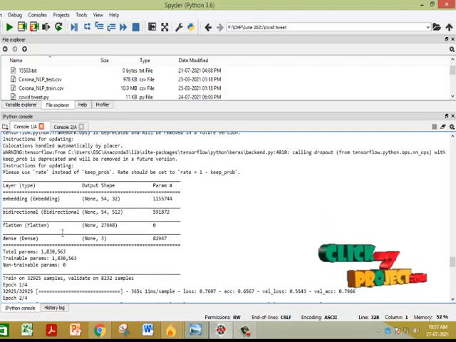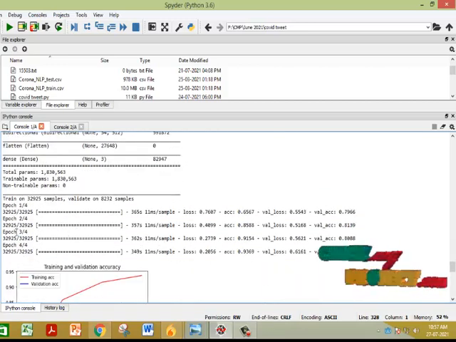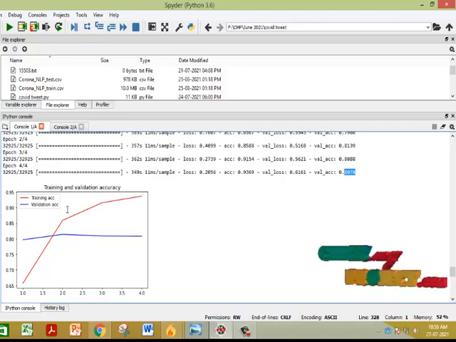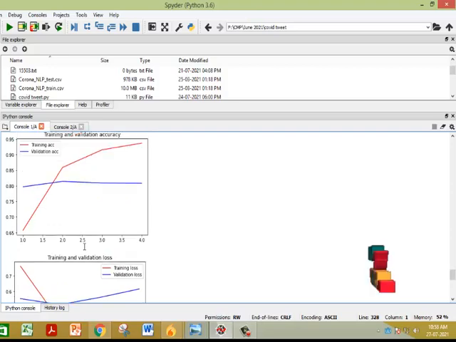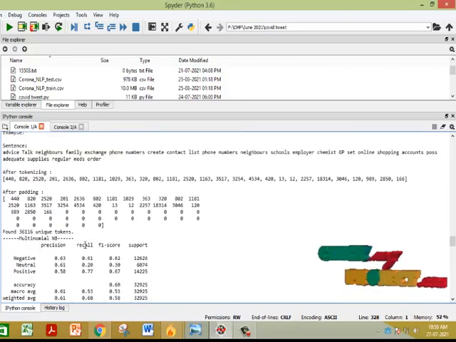So overall, the four approaches are running on the training and validation samples. The training accuracy gives 93 and the validation accuracy gives 80. This is the result of training and validation accuracy. This is the training and validation loss. And this is the final result of it.